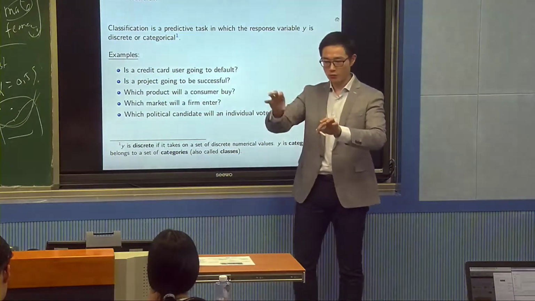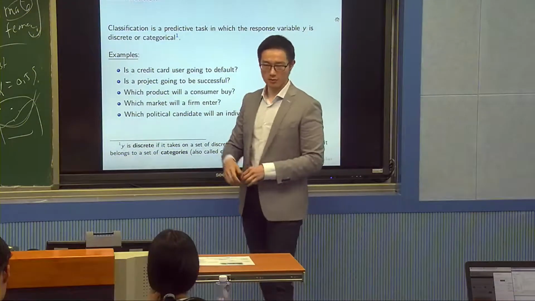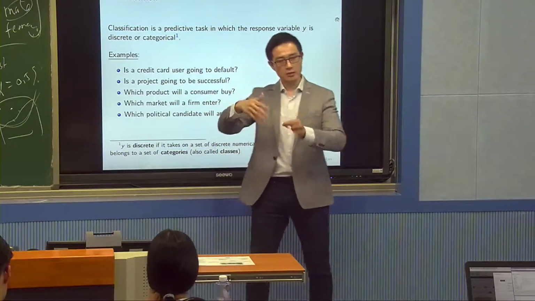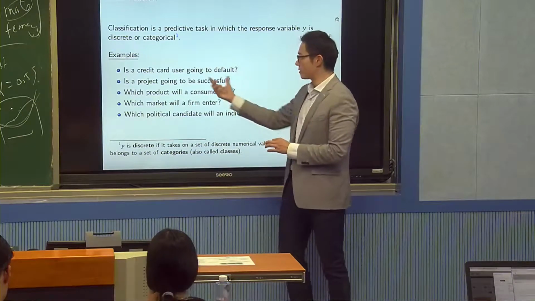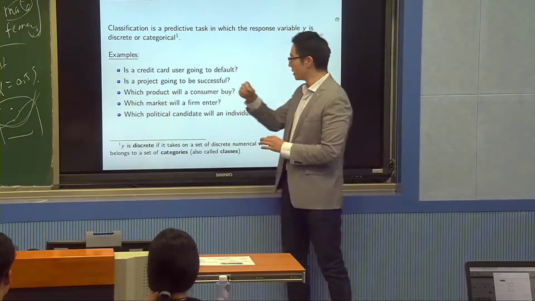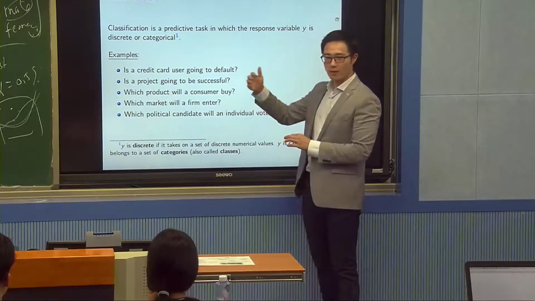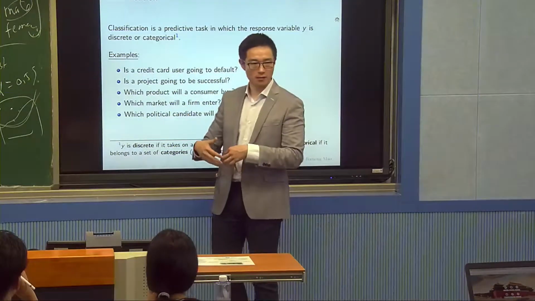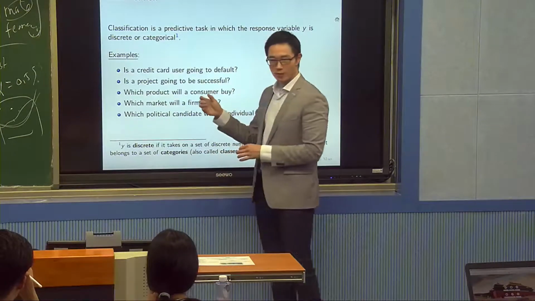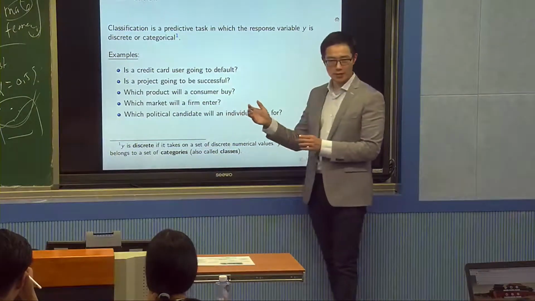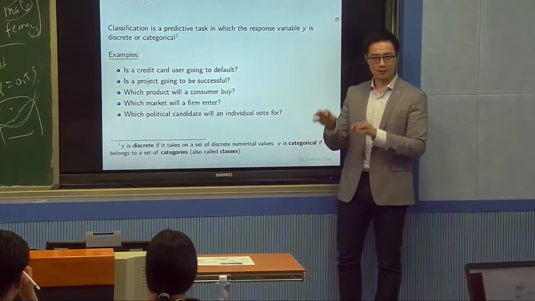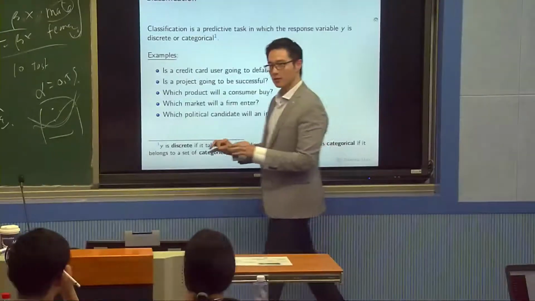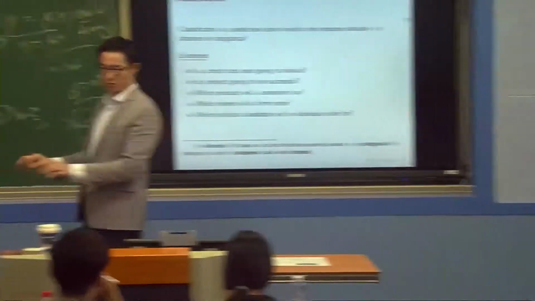So it's a Honda, it's a Mazda, right? There are different models, and these are discrete. So this is also a classification problem. Which market will a firm enter? Will a firm enter this market or that market? Will the firm enter into the Fujian market, the Xiamen market? This is a classification problem. And finally, which political candidate will people vote for? It's a classical classification problem. This person is an Obama voter. This person is a Trump voter. This is a typical classification problem.